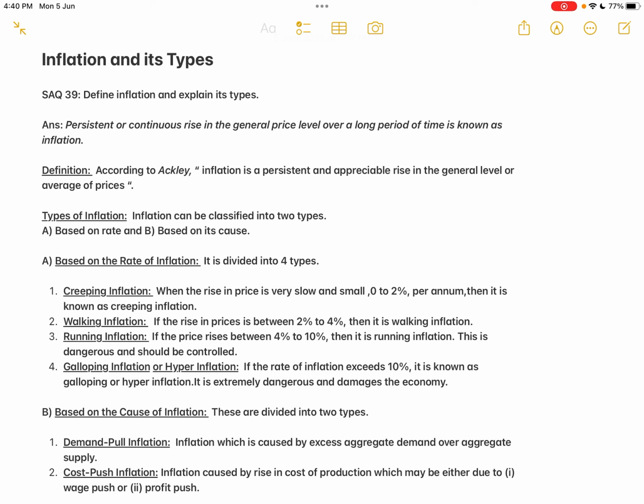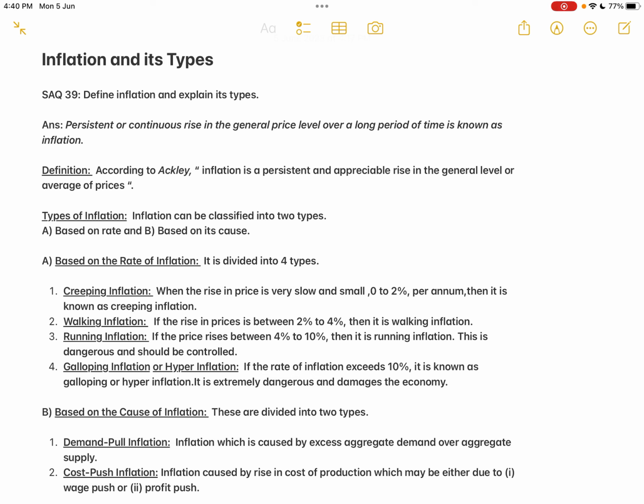In today's class, we will move on to the next topic in the same unit, money, banking and inflation. So we have finished with the functions of money and we have also finished with the functions of banking. So the third topic is inflation. So first of all, what is the meaning of inflation?